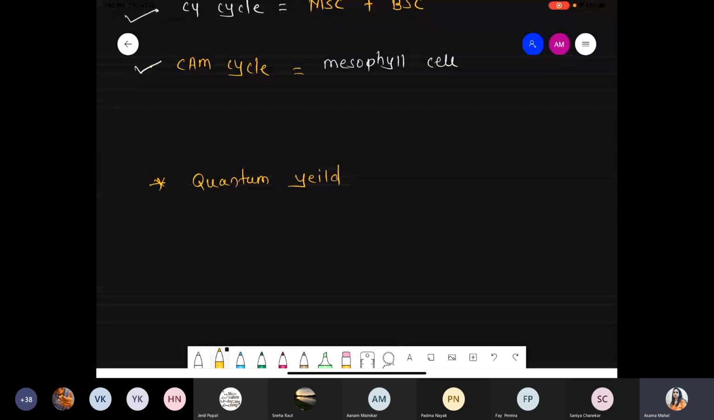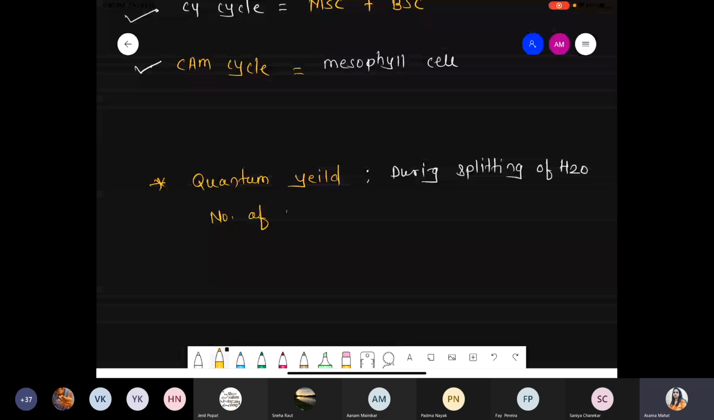Simply, we are talking about during splitting of water, or during lysis of water, what happens? The number of oxygen, molecular oxygen actually, the number of oxygen released.